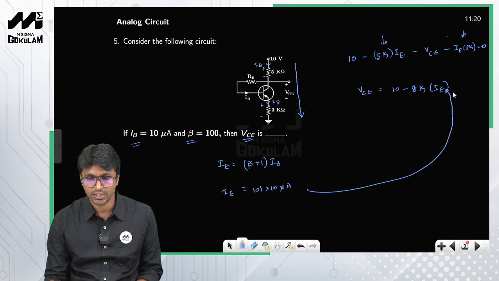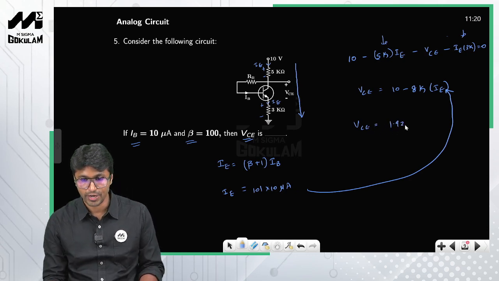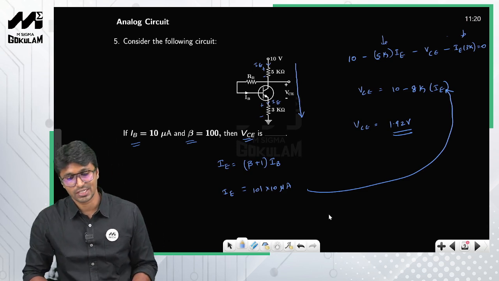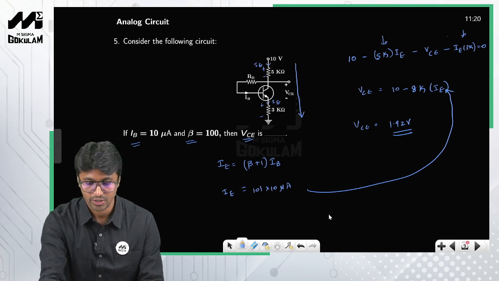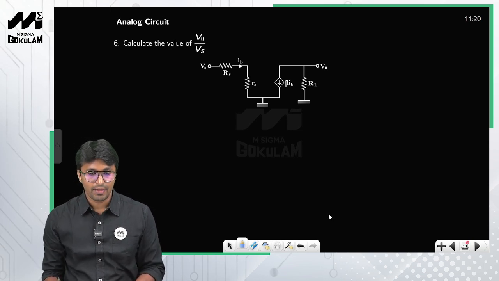Just substitute into this equation and solve for VCE. We have already solved this, and it comes out as 1.92 volt, right? So this is again a very simple problem from analog electronics. Now look at this particular question, again a question from analog electronics.